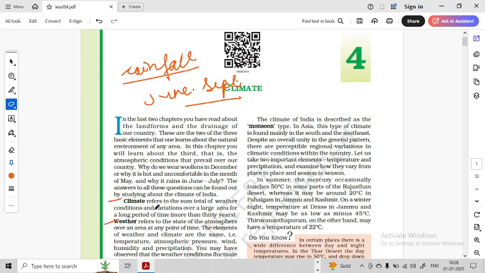Climate talks about the weather conditions for a long period of time, that is more than 30 years or even 35-40 years. Whereas weather talks about any regional or local variation. It can be summer somewhere, rainy somewhere, dry somewhere, cloudy somewhere. So weather keeps on changing very frequently, depending on the current circumstances of that particular area.